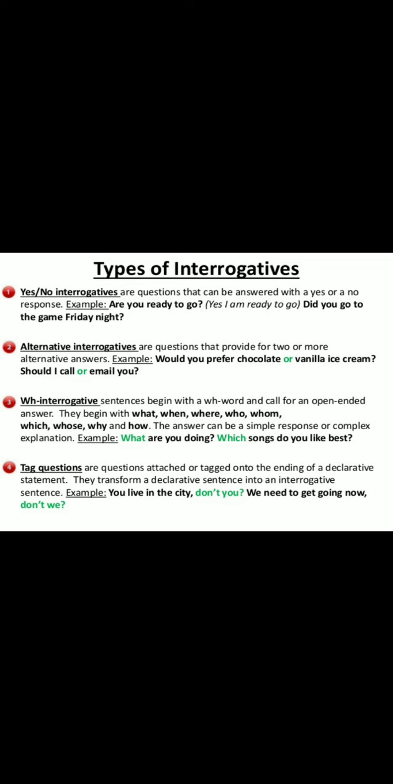Number 4, tag questions. What are tag questions? Tag questions are attached or tagged onto the ending of a declarative statement. They transform a declarative sentence into an interrogative sentence. For example, you live in the city, don't you? We need to get going now, don't we? So these are tag questions. These are the types of questions we ask in interrogative sentences.